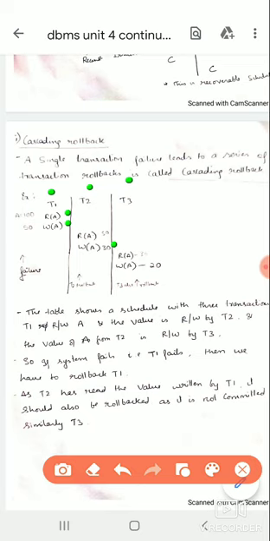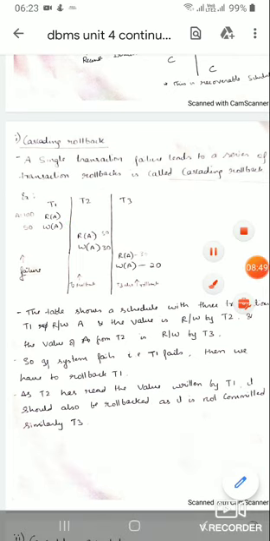Suppose A is 100, so in the write operation it makes A as 50. Then this 50 is read in T2 and updated to 30. Then T3 also reads the same data item A, which is 30, and modifies it to 20. So it is doing one transaction after the other.